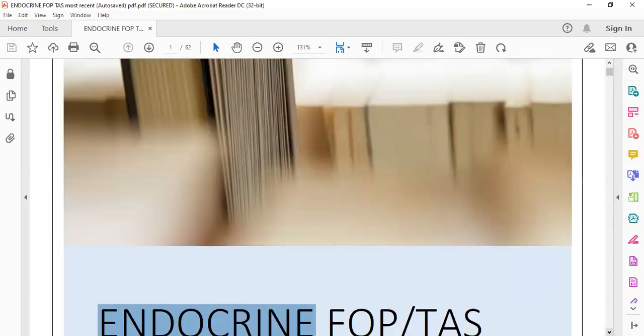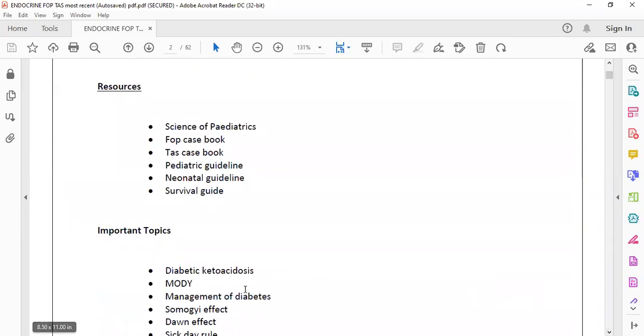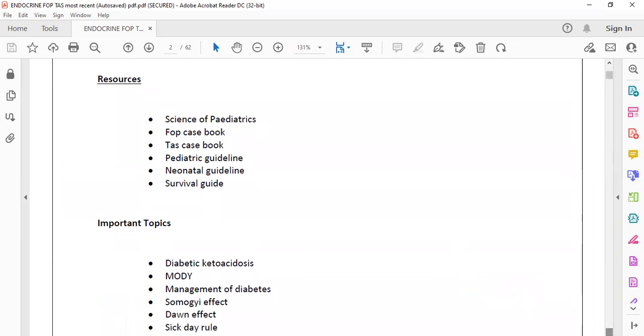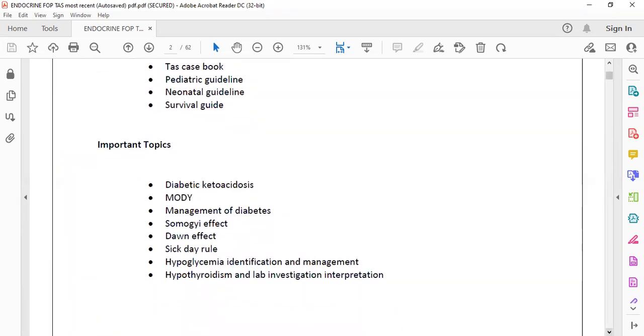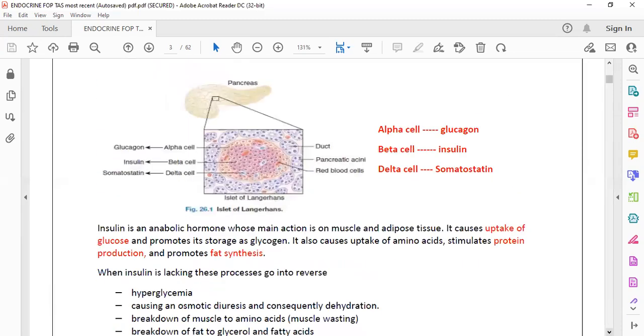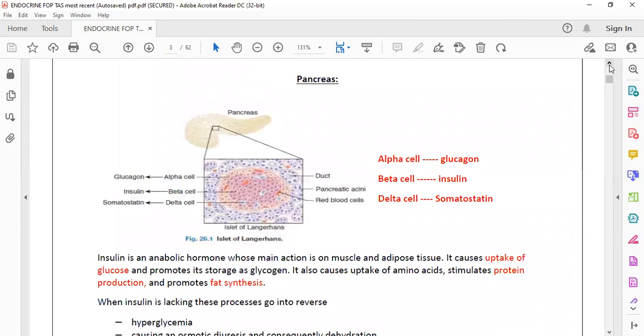So our topic is endocrine, and these are the resources from where I made the lectures, and the important topics are mentioned here. First of all, endocrine is very important, and among endocrine, the most important thing is diabetes mellitus.